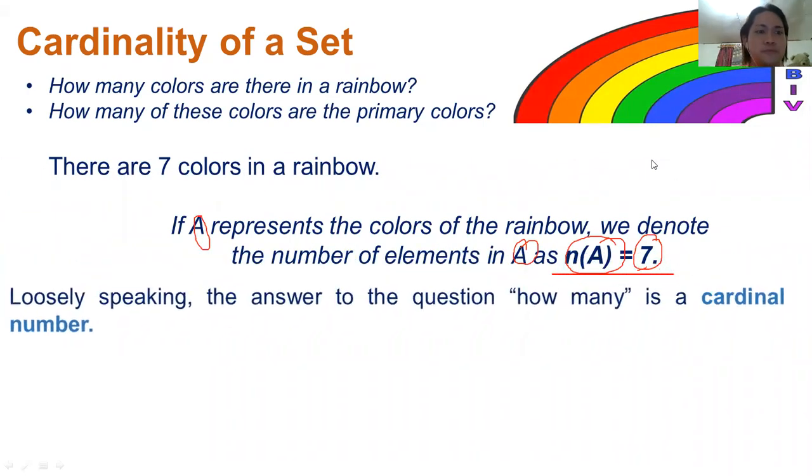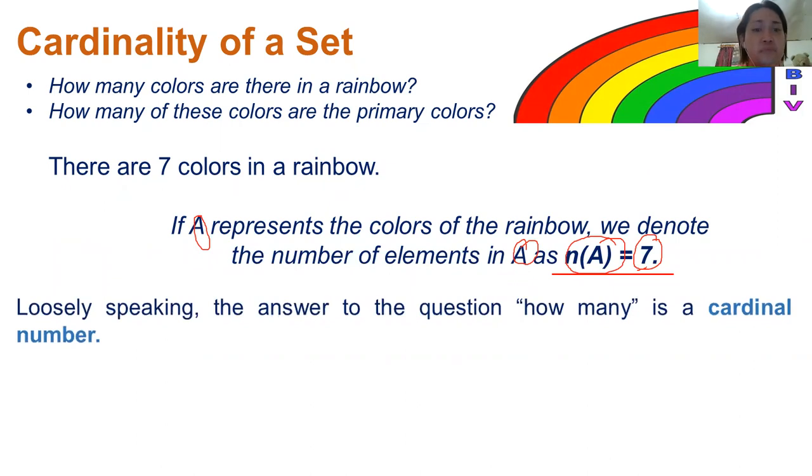Now, as I've said, when you are referring to a how many question, it refers to the cardinality of a set. Again, the answer to the question how many is a cardinal number. So don't forget, the answer to the question how many is a cardinal number.